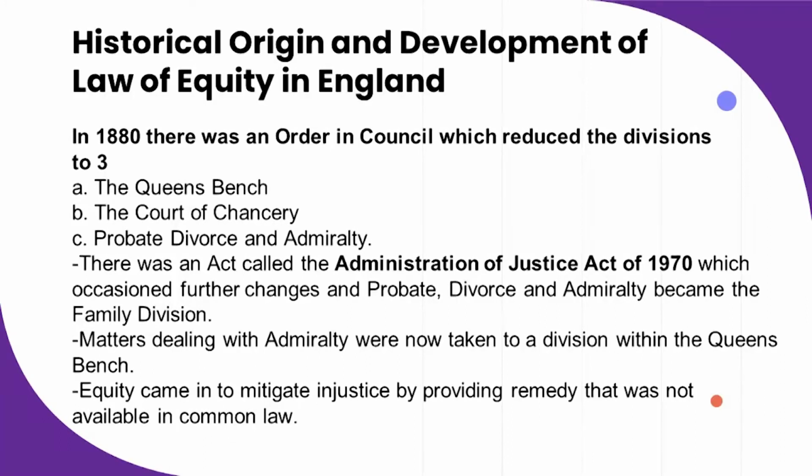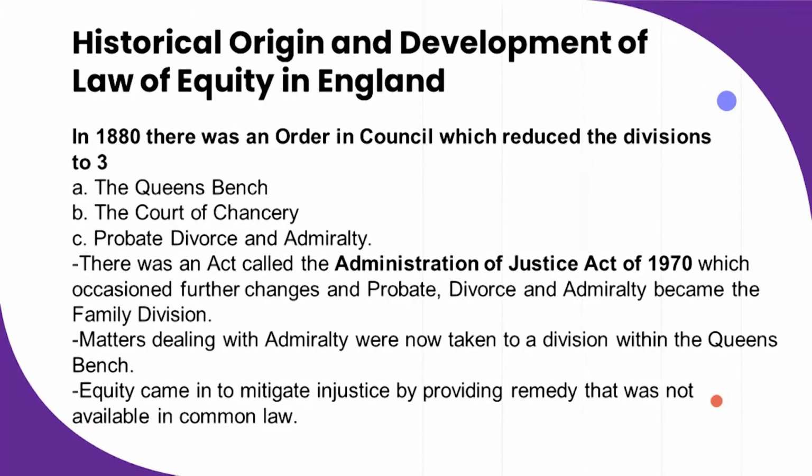And then, of course, as time went on, the Administration of Justice Act of 1970 occasioned more changes, where the Probate, Divorce, and Admiralty Court now became a family division. Meaning that matters dealing with Admiralty were now taken to the division of the Queen's Bench. So now how many courts do we have? They only ended up having 2 courts: the Queen's Bench and the Court of Chancery. So that is the historical origin of how the law of equity was able to evolve.